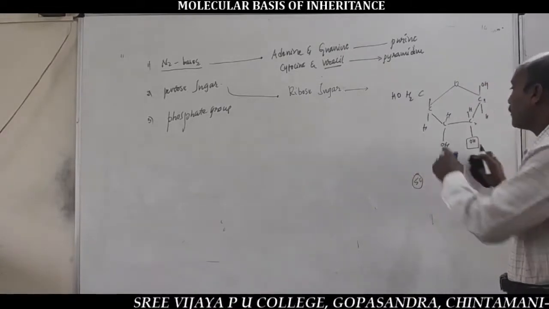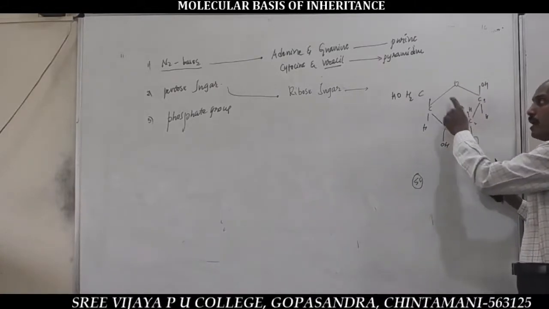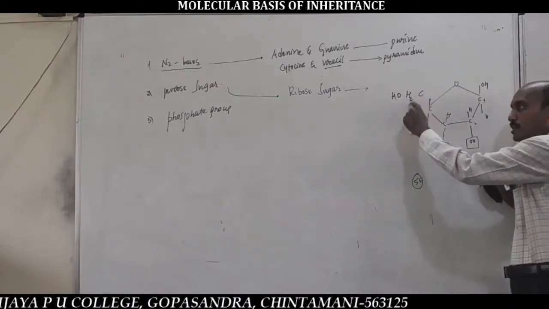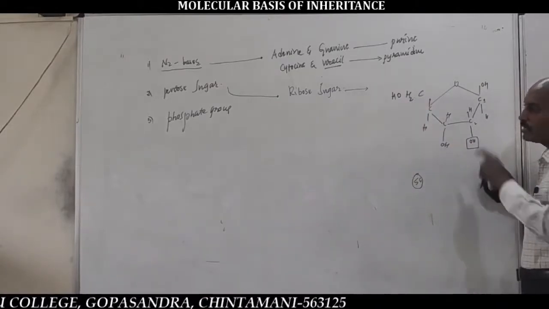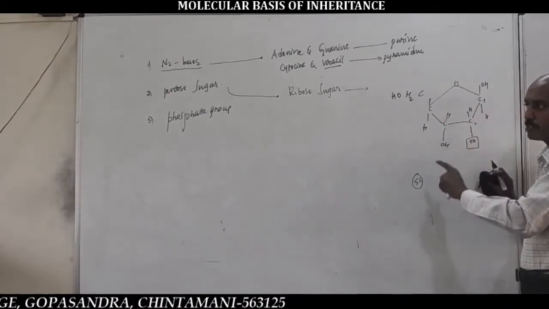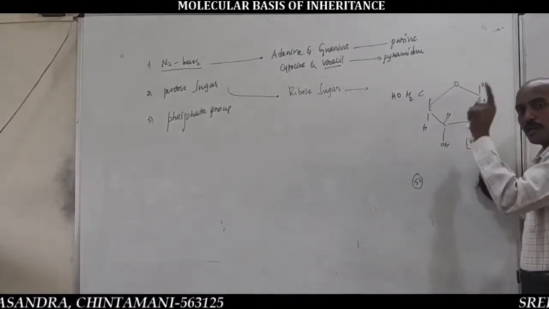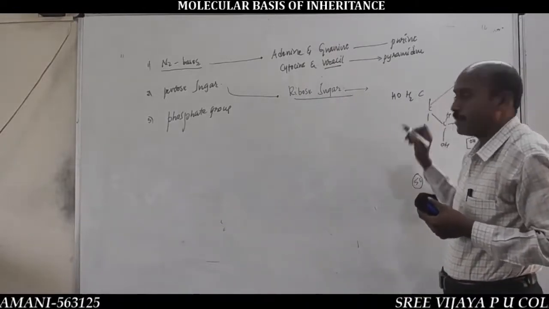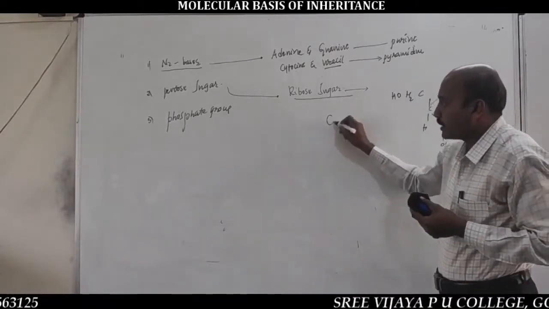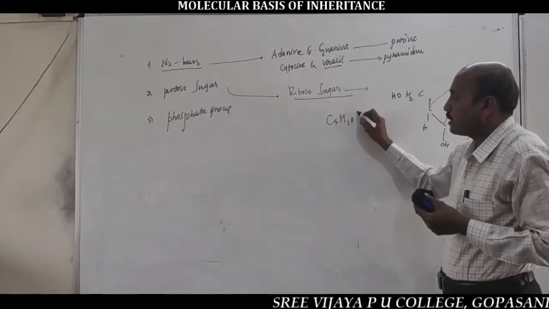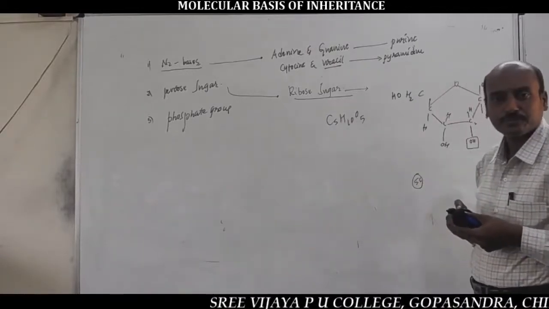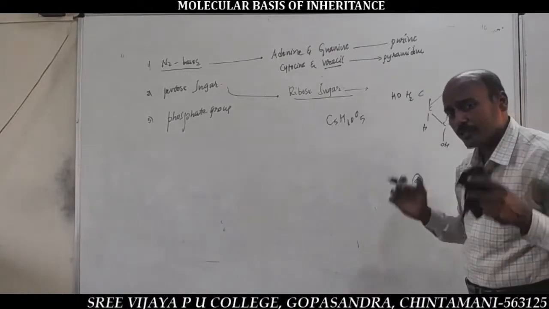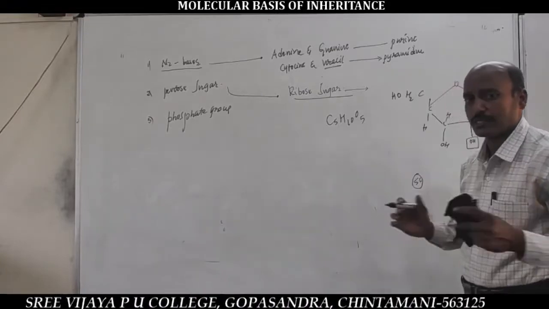So, here 4 carbon atoms are fused to form a ring and the 5th carbon atom is present outside the ring in the form of CH2OH. That is the structural formula of ribose sugar, the pentose sugar of RNA. That's why it is very important. The formula of ribose sugar is C5H10O5.